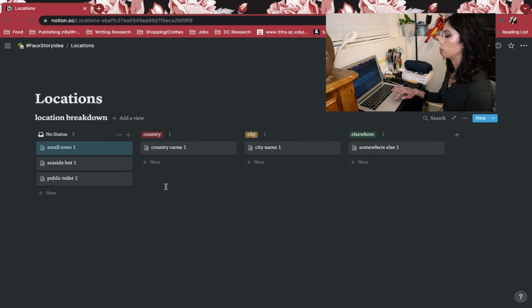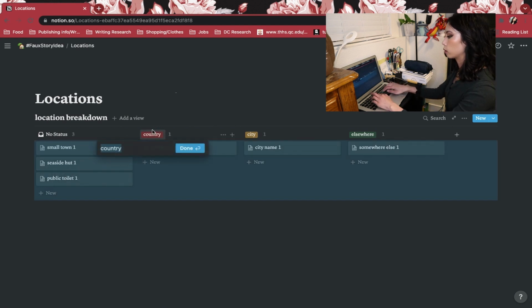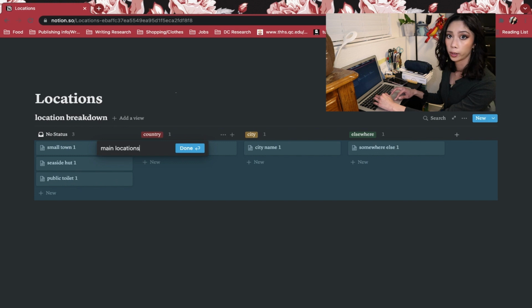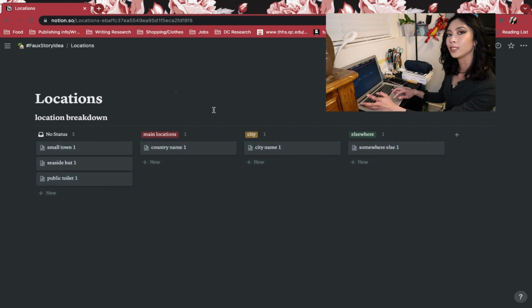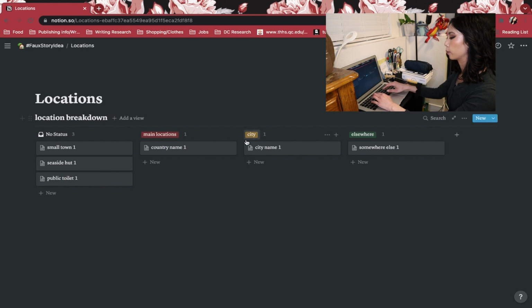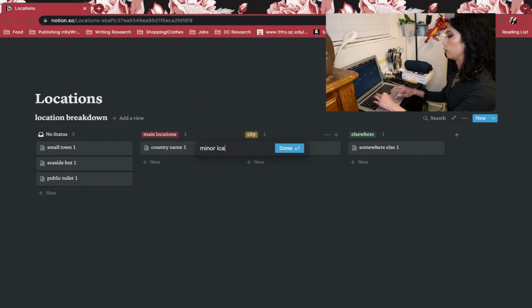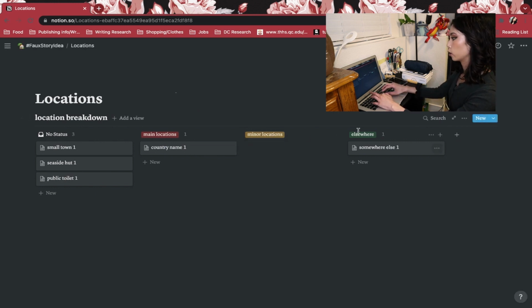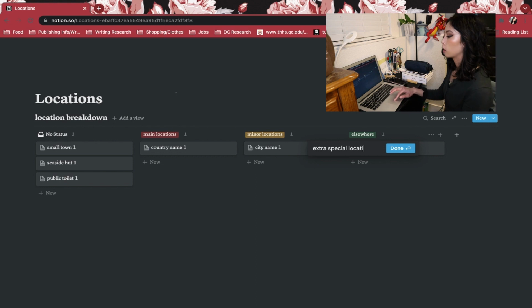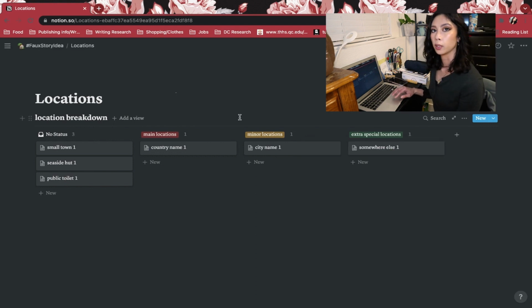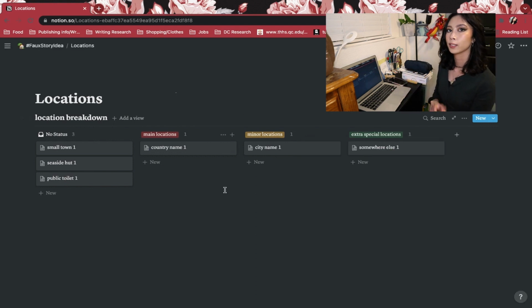But if you wanted to, it could be main locations, like where your characters will probably hang out a lot more, where they'll be seen, and where the story will typically take place, and then minor locations here. And then if you wanted to, you could do extra special locations for big plot twists, that aren't side locations that just happen every now and again, or the main locations where all the action is happening, which is great.